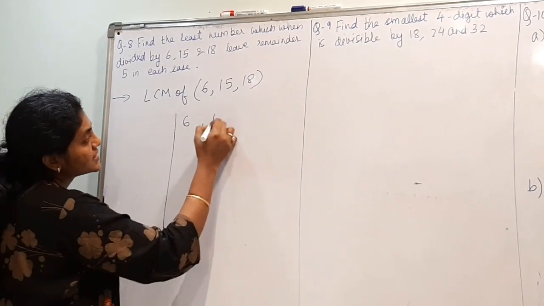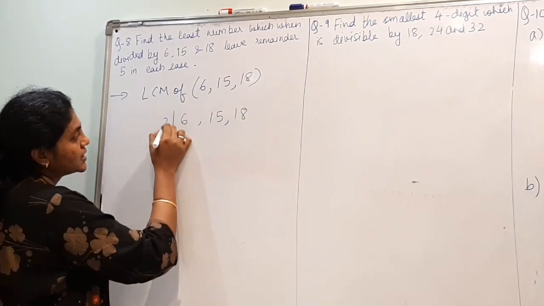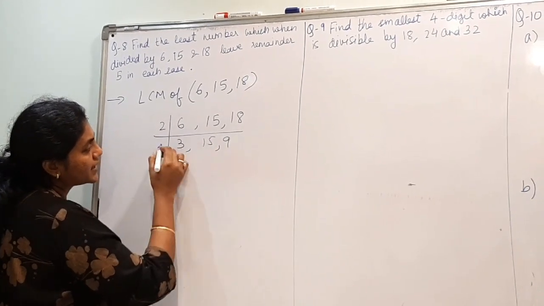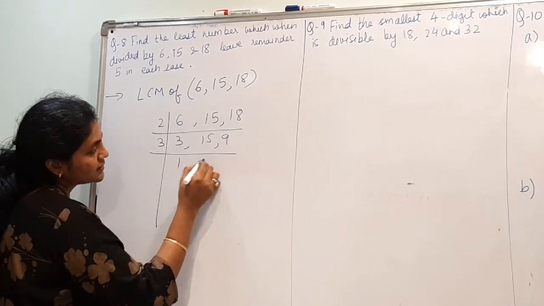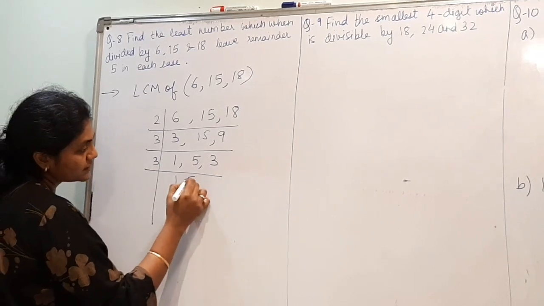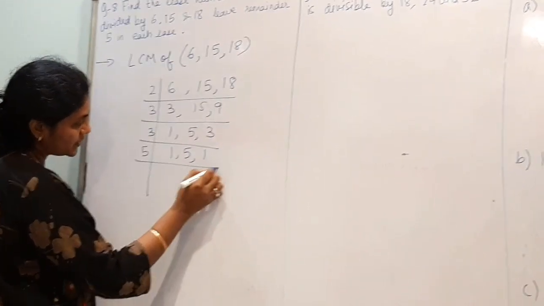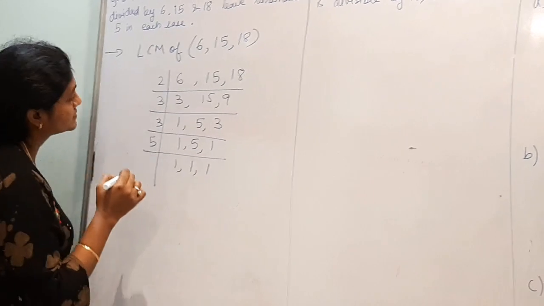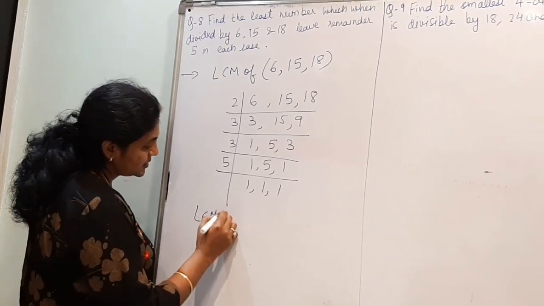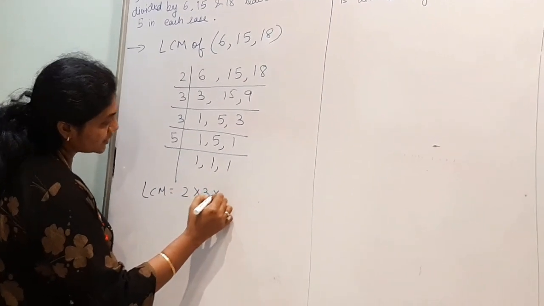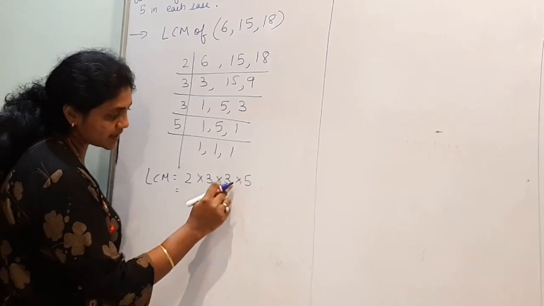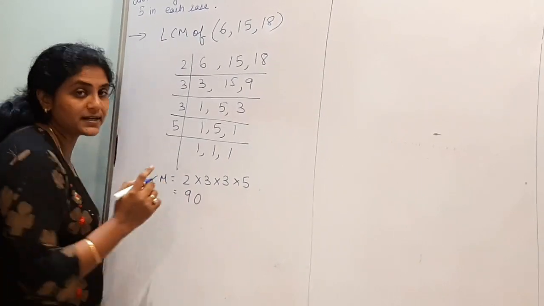So this is 6, 15, 18. So LCM will be 2 into 3 into 3 into 5. 2 3s are 6, 3 6s are 18, 18 into 5 is 90.